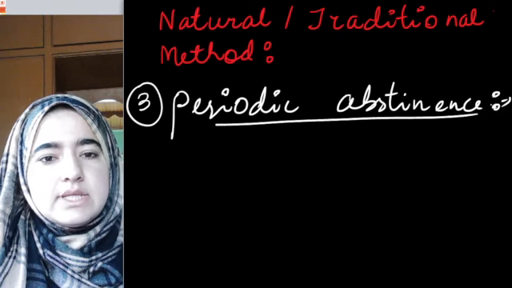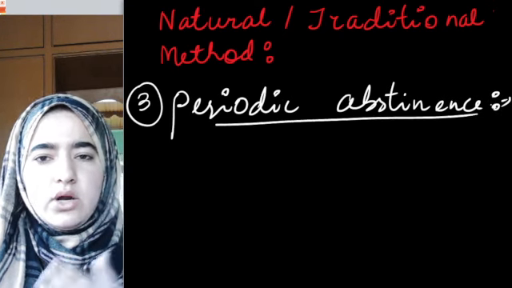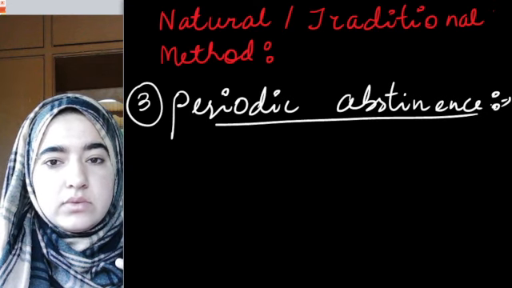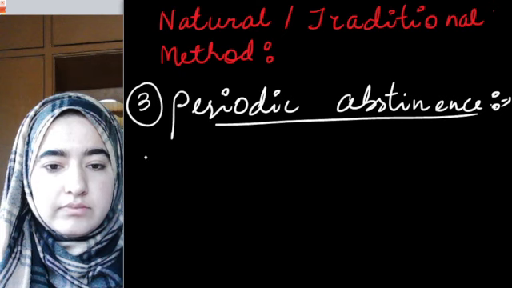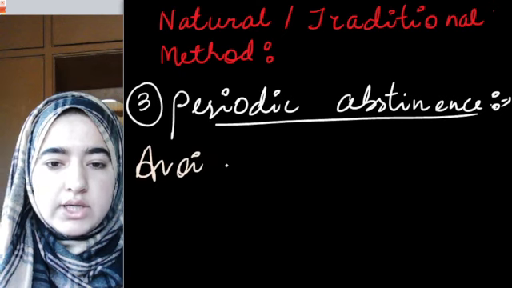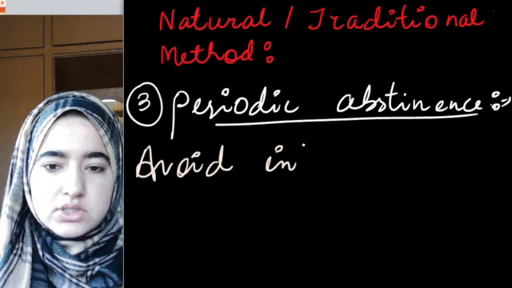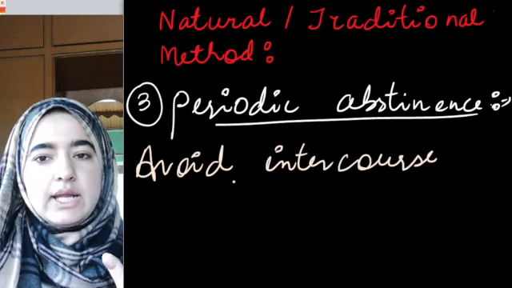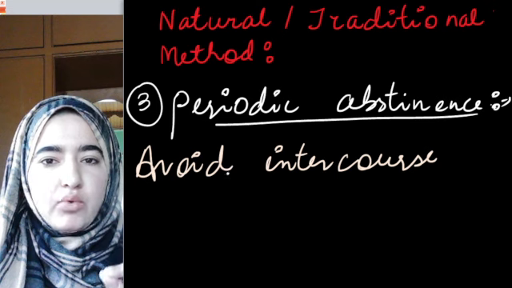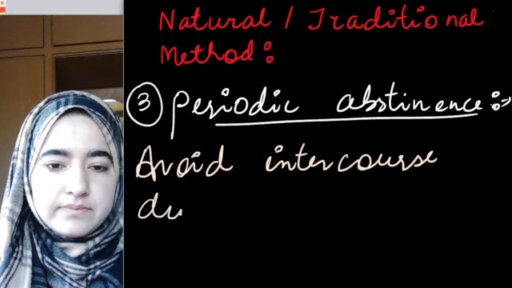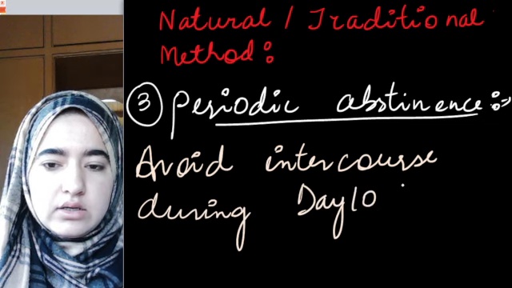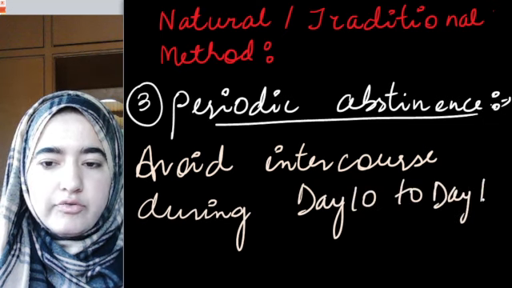Periodic abstinence simply means avoiding intercourse during day 10 to day 17 of the menstrual cycle.